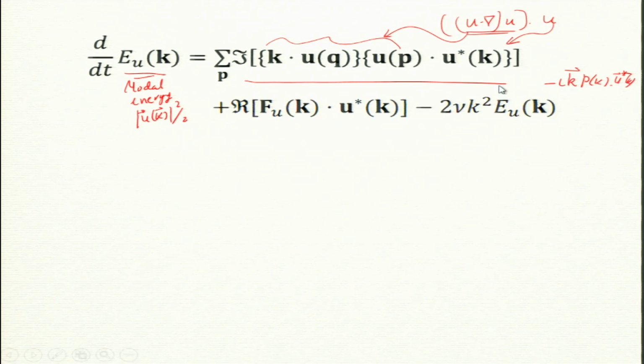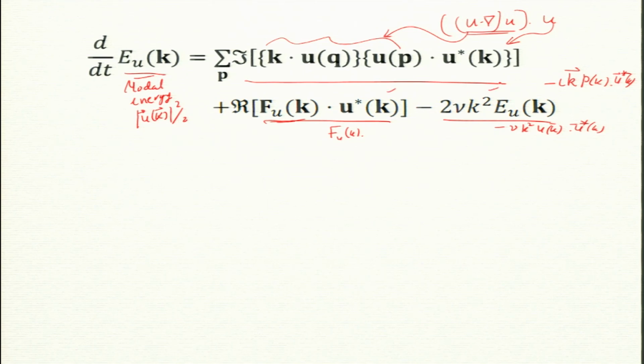Now, external force F_u can feed energy. In fact, we need this, like buoyancy or an external force. An external force can also change the energy of a mode. Okay. This again I derived in earlier classes, and the viscous term will kill the energy. This comes from ν k² u(k). I have to multiply this by u*(k), and it comes here, and this is the force. This is straightforward. These two are easy terms.